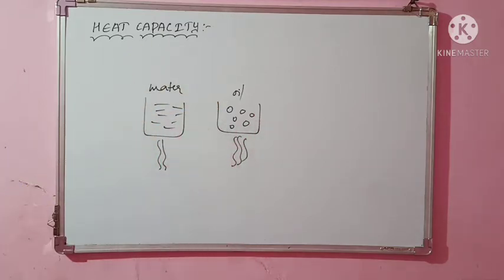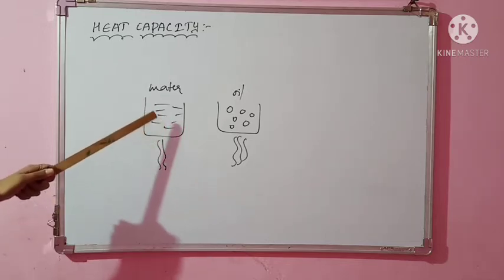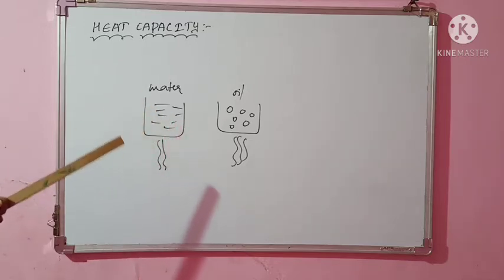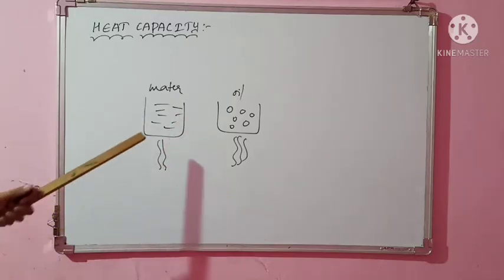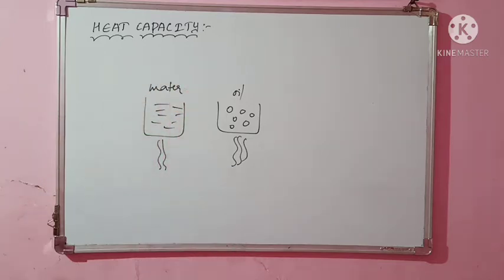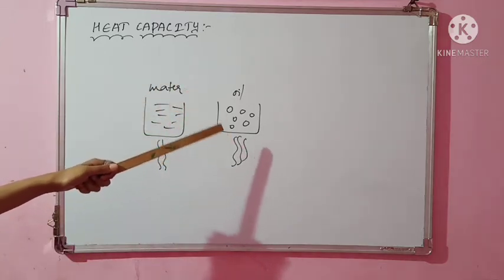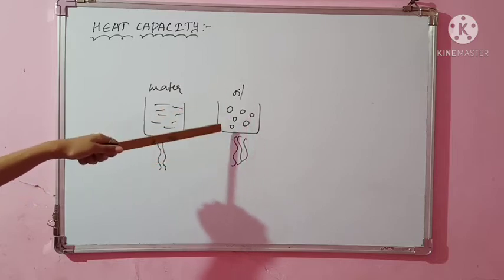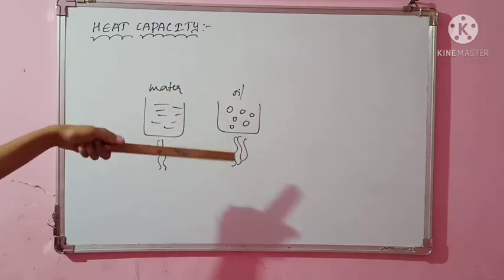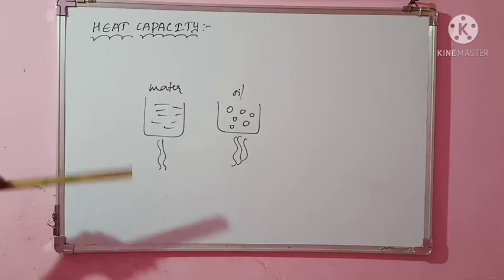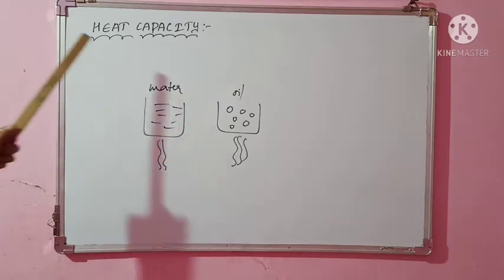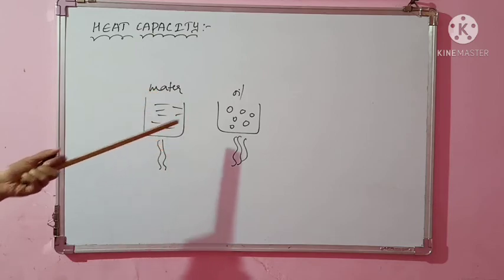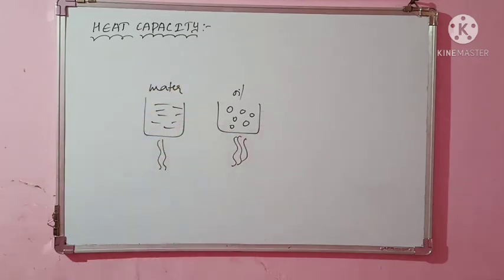It means water has the capacity to absorb the energy, and it doesn't change the temperature easily. It takes some time and absorbs the energy. So I can say that here the heat capacity is more, whereas here the heat capacity is less. I require less heat here because the temperature changes easily, whereas here I want more heat to change the temperature. Heat capacity will definitely be different for different liquids. For oil it is different and for water it is different.